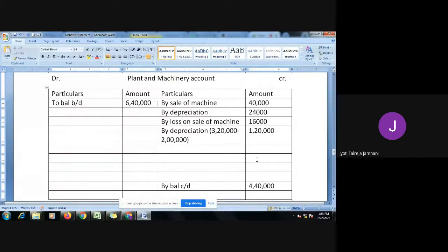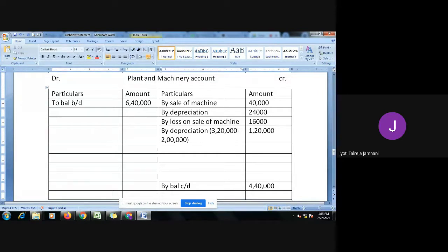Clear, everybody? Ma'am, when we sell just a part of the machine, the second one, if we sold the entire machine, then it will not come like 3,20,000 and 2 lakh, right, ma'am? Yeah. If all the machines are sold, the balance sheet shows zero. That means there is no need of again taking depreciation. But our balance sheet is not showing zero. It says opening was 6 lakh 40, closing was 4 lakh 40. So it has reduced.